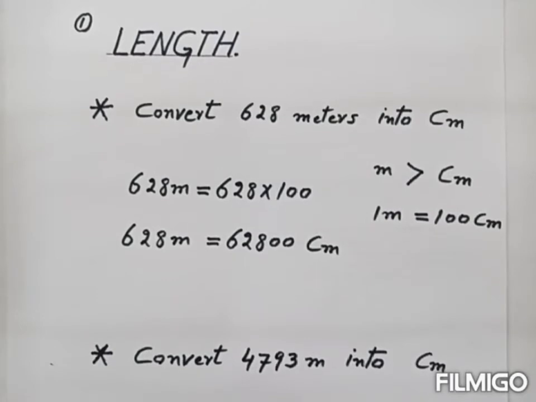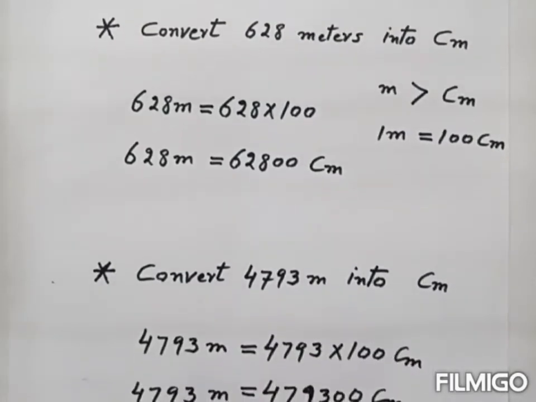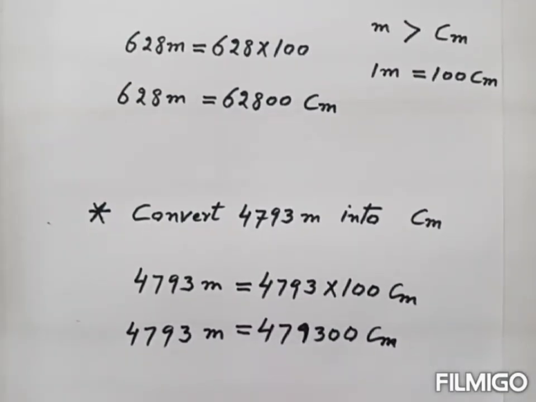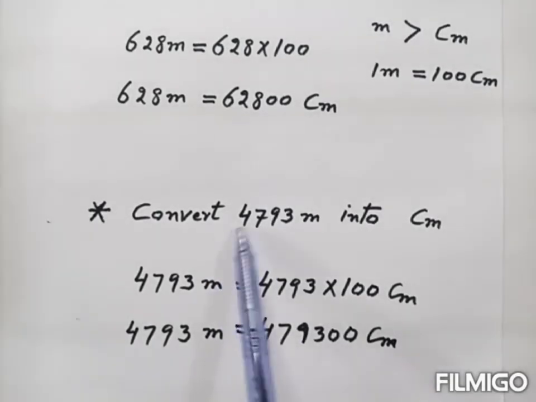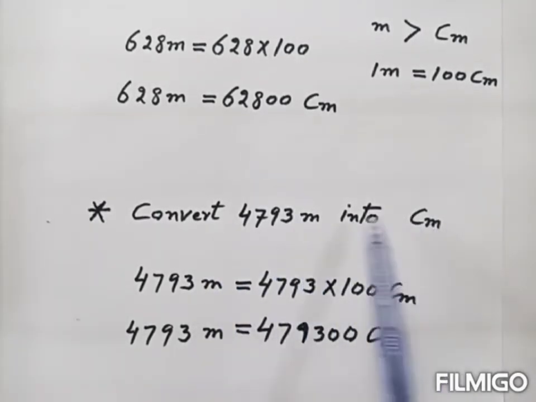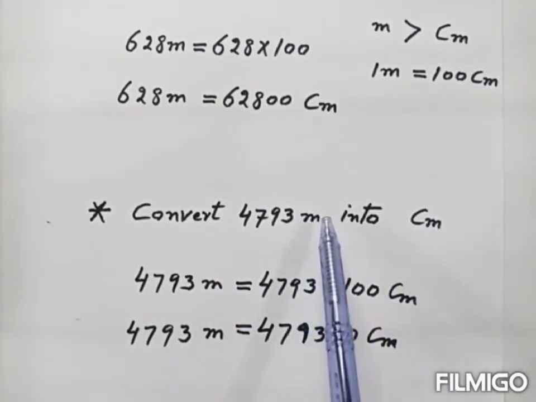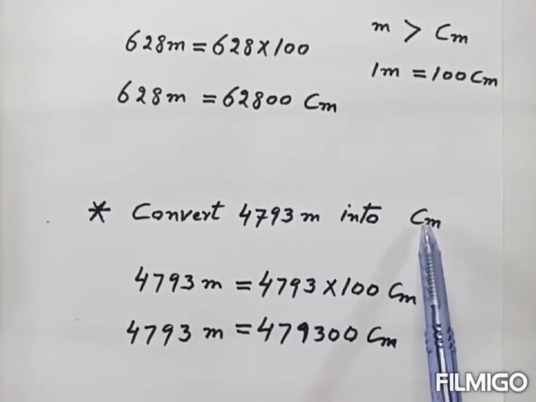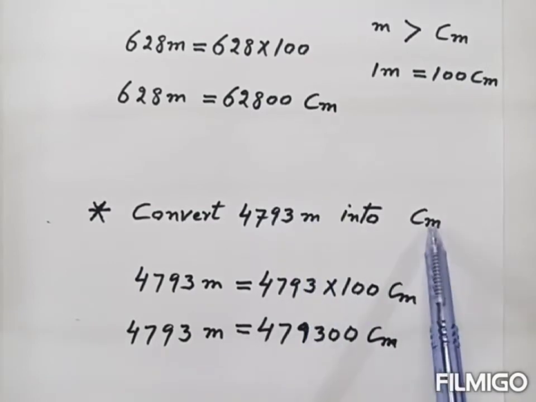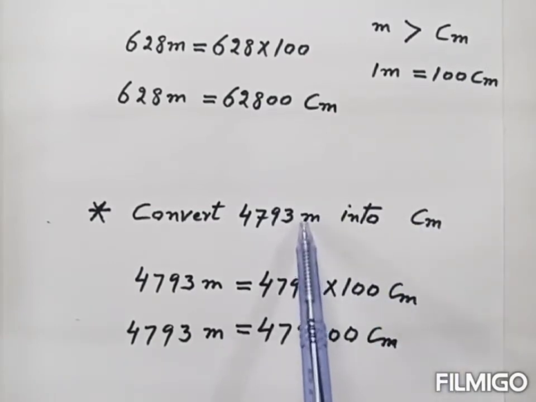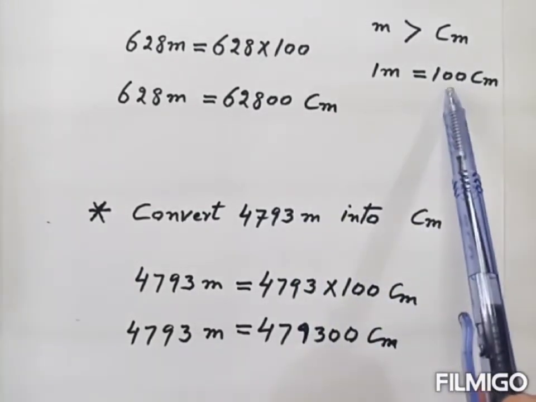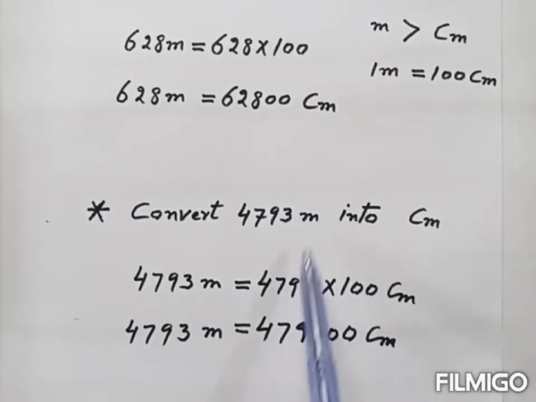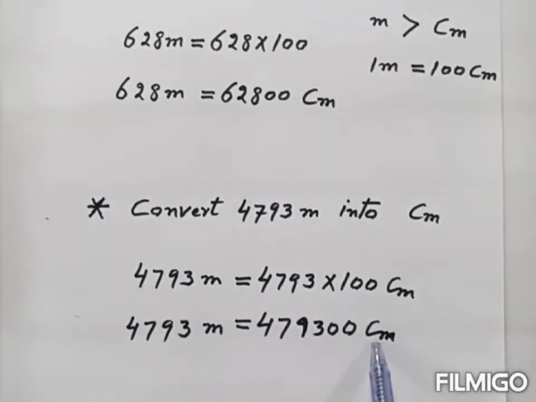Now take another example. Convert this much meter into centimeter. So again we convert meter into centimeter, that is big unit into small unit. When we convert big unit into small unit, then we multiply this with 100. So when we multiply this with 100, we get this. So this much meter is equal to this much centimeter. This is the answer.